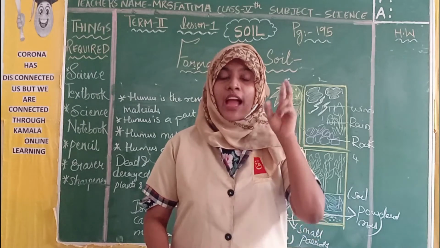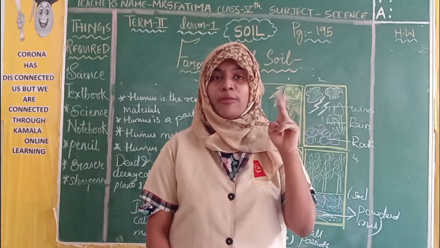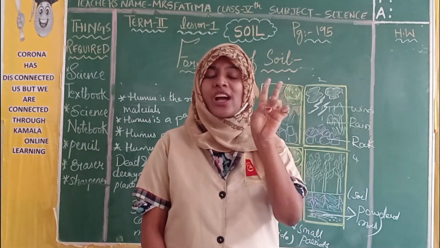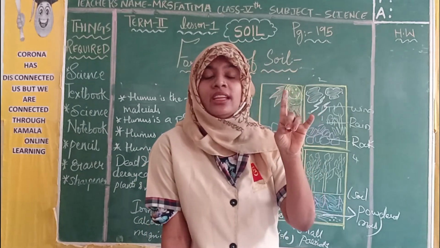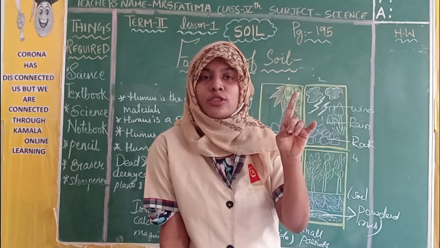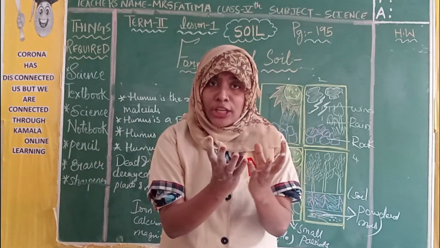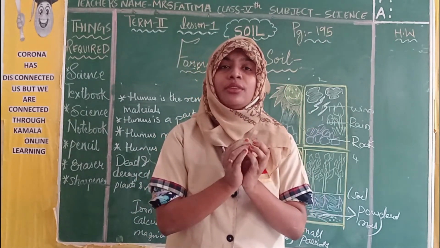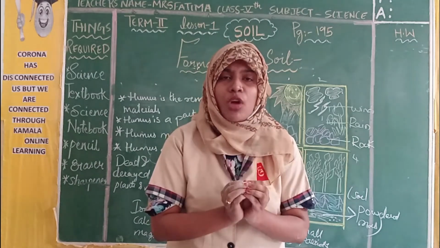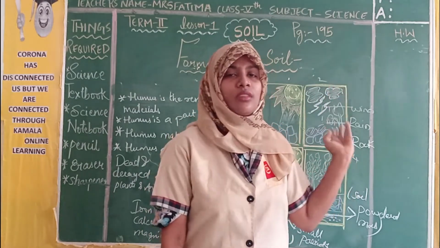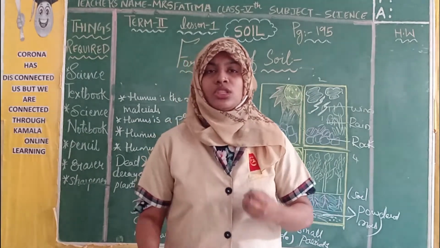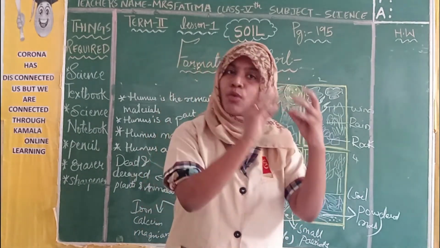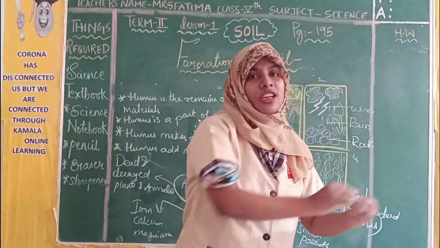Always remember that. And what is humus, children? Weathering and humus. These two are very important concepts, children. Please remember. What is weathering? The process of formation of soil. For soil to form, we require a process, children. That process is known as weathering. What does the process include? It includes the breaking down of rock into small material, then into powdered mass.